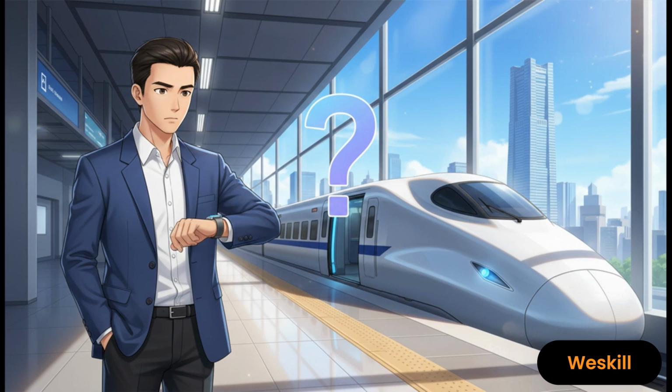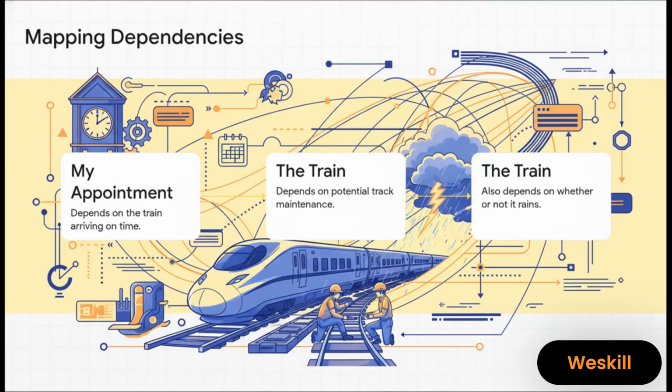Let's bring this down to earth with a simple, everyday scenario. Just imagine, you've got this super important appointment across town, and you have to take the train to get there. Whether you make it or not, well, that depends on a few different things. And right there, you can see how the structure starts to build out. Making your appointment, that's directly dependent on whether the train is on time. Simple enough. But the train's arrival, well, that's influenced by two other potential causes. Is there track maintenance happening? And is it raining? See how we're building this web? We're connecting all the variables that affect our final outcome.